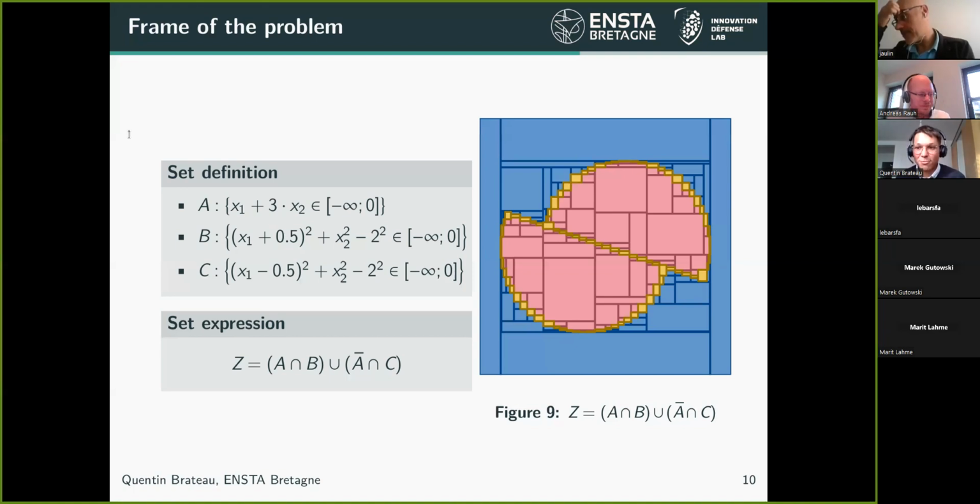So that's something which could be used just afterward.